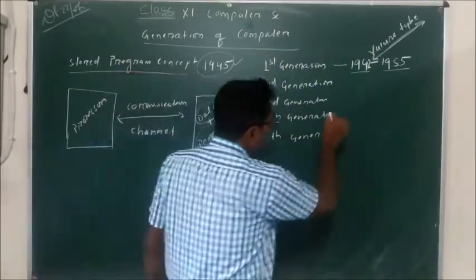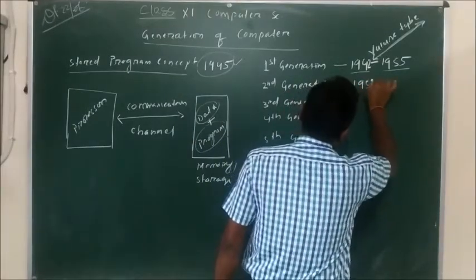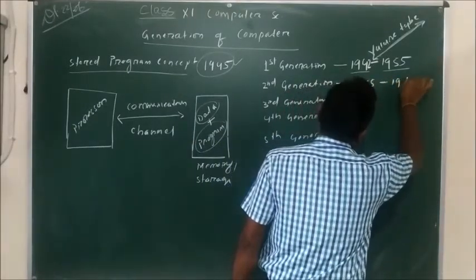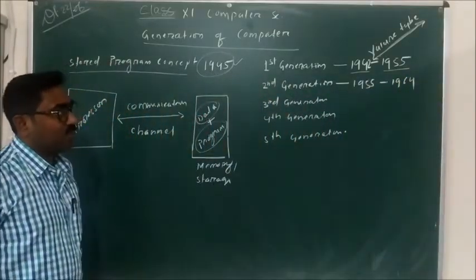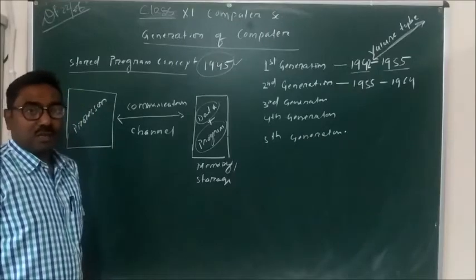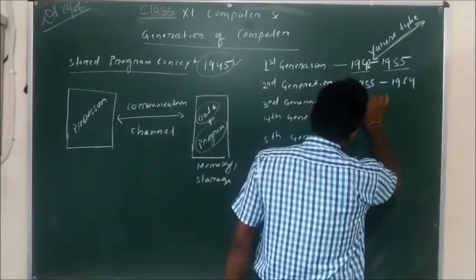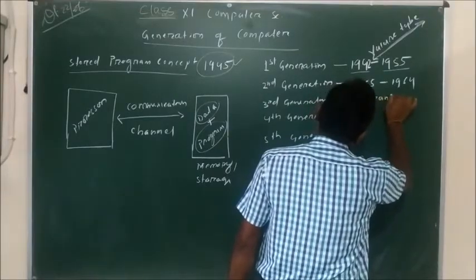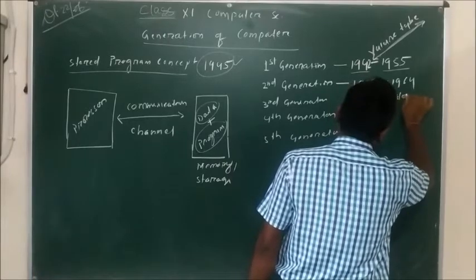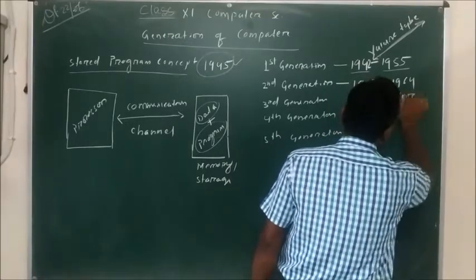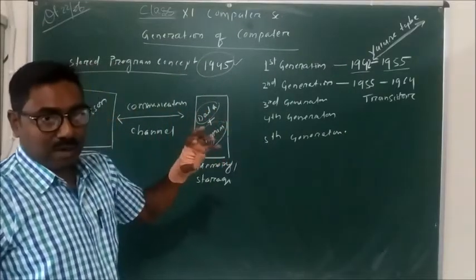The second generation of computer is from 1955 to 1964, in which the main computing device was the transistor.